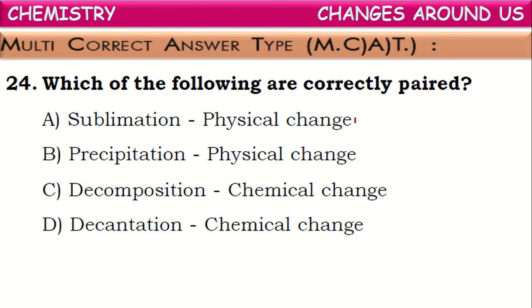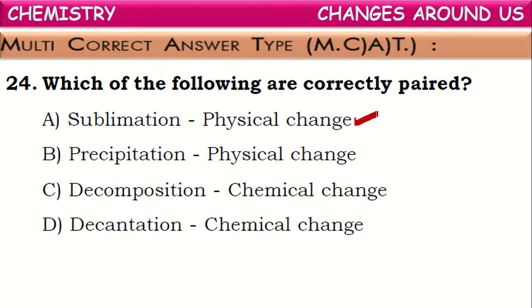Sublimation. Is it a physical change? Yes, because in the sublimation process, the solid substance converts directly into gaseous form on heating. So there the substance converts from solid state to gaseous state, only there is a change in the physical property, state. But before the change and after the change, chemical composition does not change. That's why it comes under physical change. Sublimation is a physical change. What about the next one?